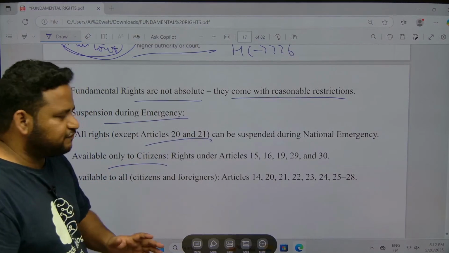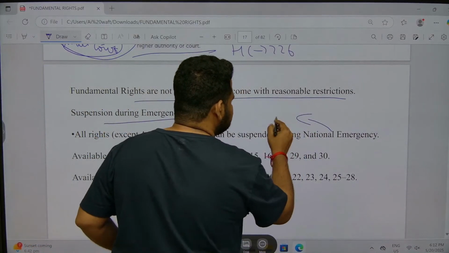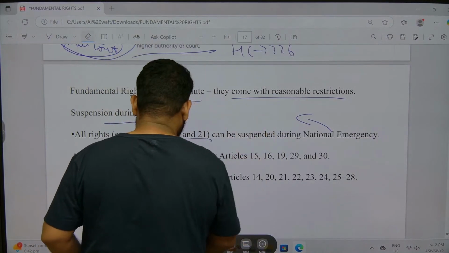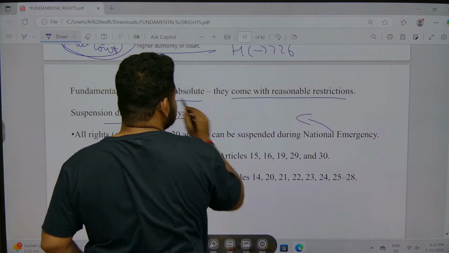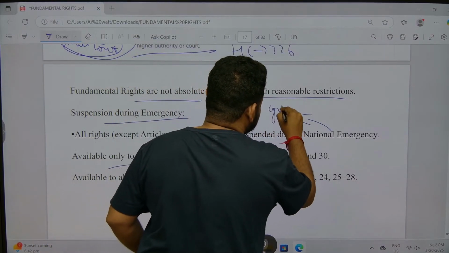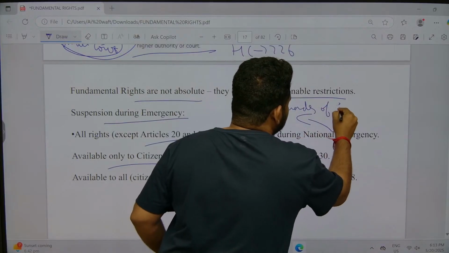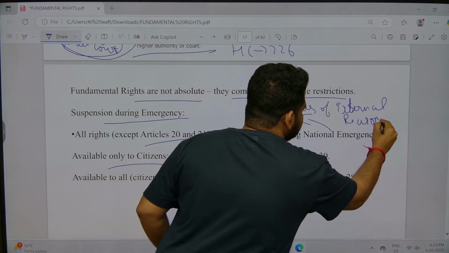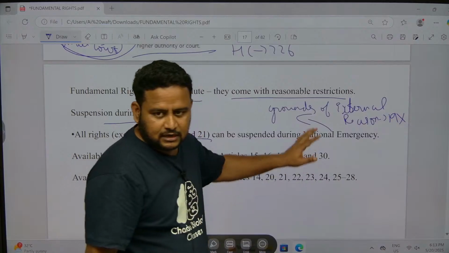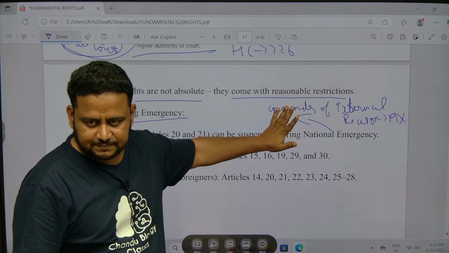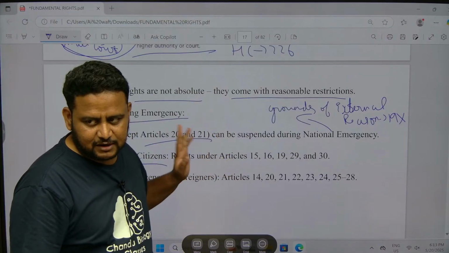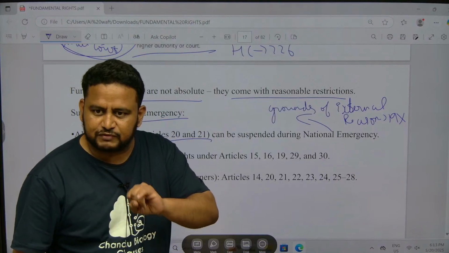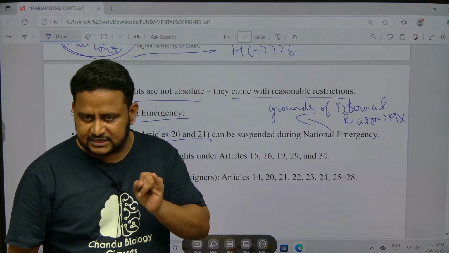Next, available only to citizens. But understand one thing, if national emergency is on the grounds of external reason, that time Article 19 is also suspended. That means only 20 and 21 will be available to you. But if national emergency is due to internal reason, that time 20 and 21 will not be suspended. Along with that, 19 is also not suspended.